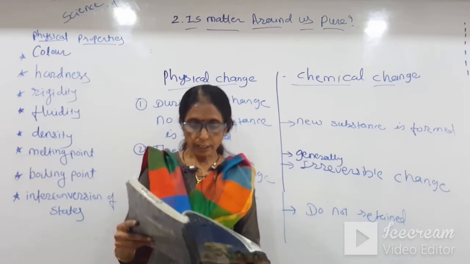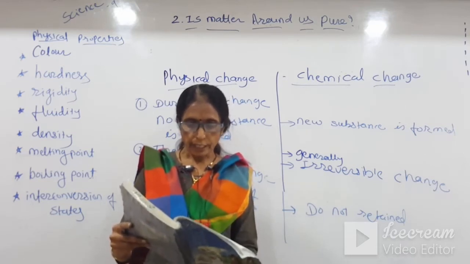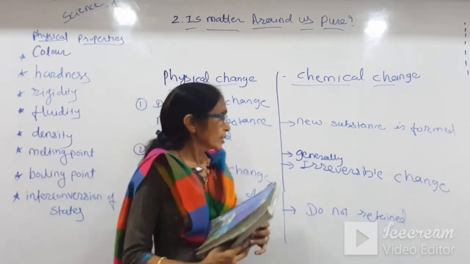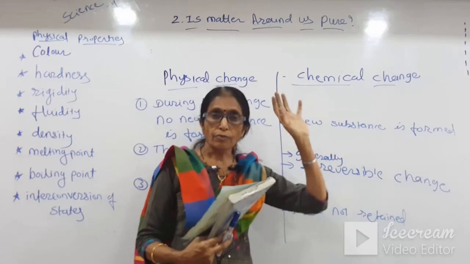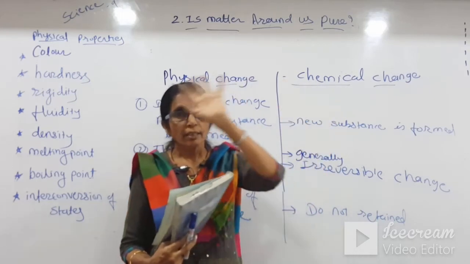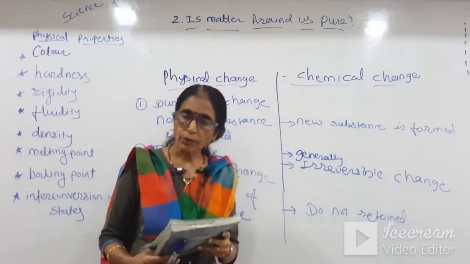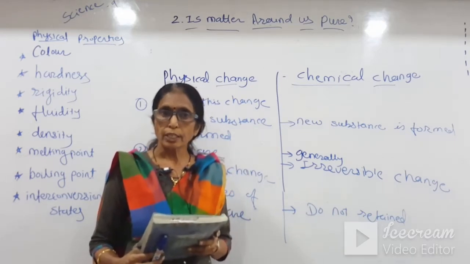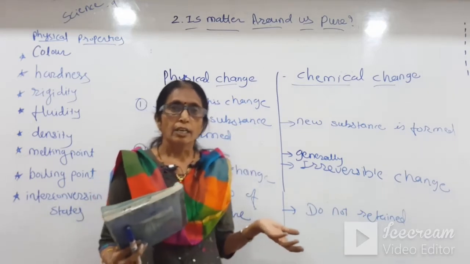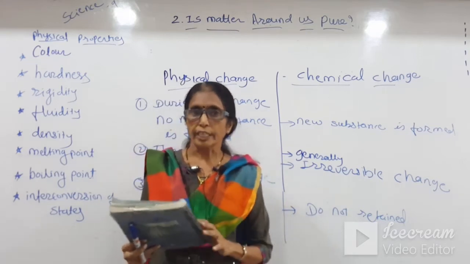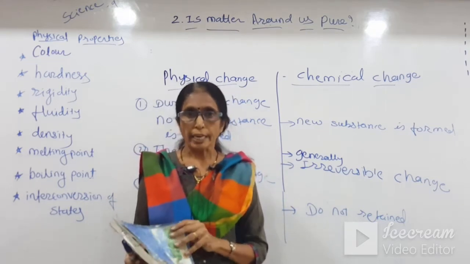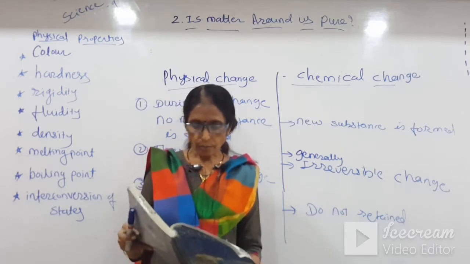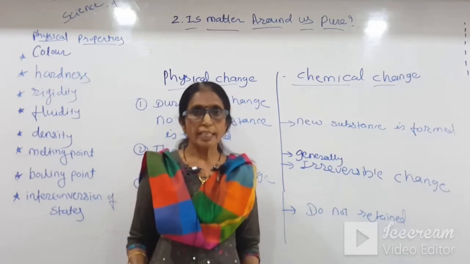Passing electric current through water, and water breaks down into hydrogen and oxygen. From water, if we want hydrogen and oxygen again, we just pass electric current through it. At the anode we get oxygen, at the cathode we get hydrogen. So it is a chemical change, students. Next, dissolving common salt in water, physical change.